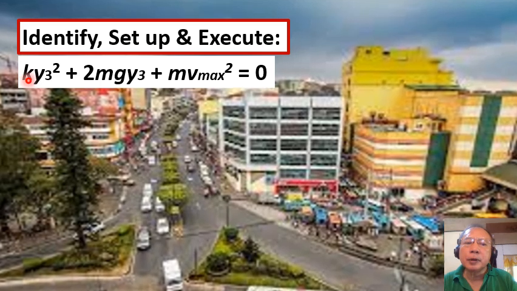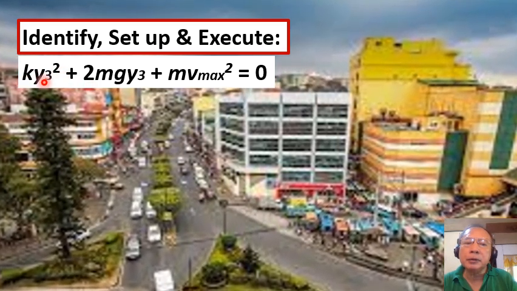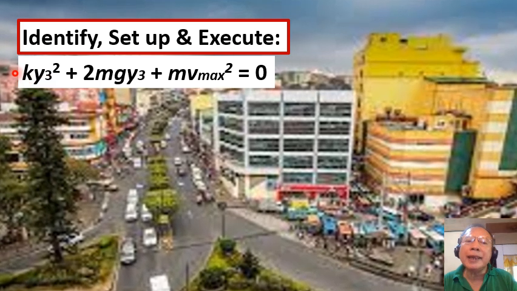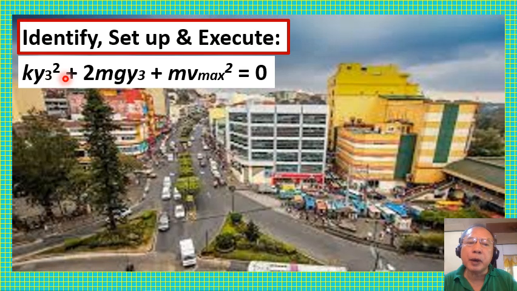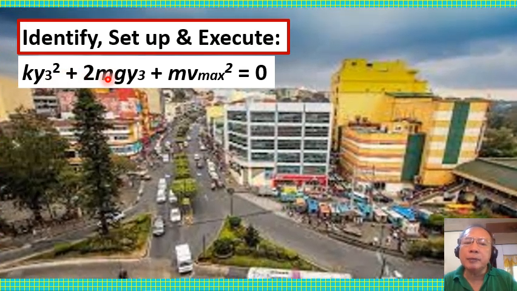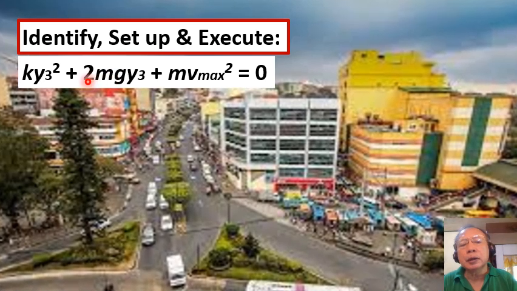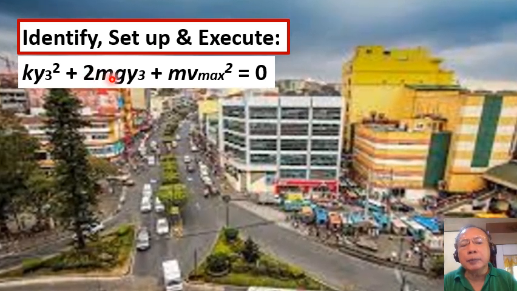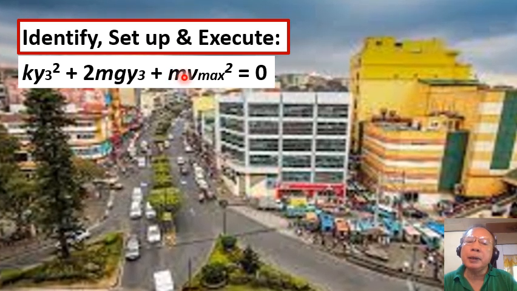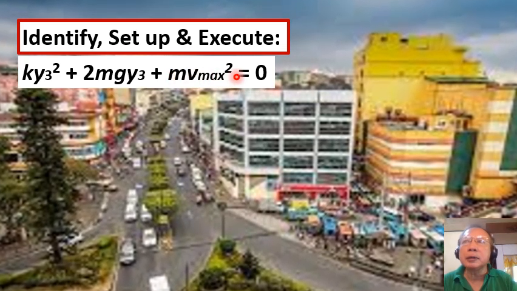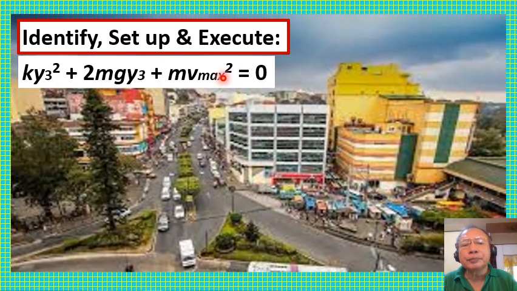2 multiplied by 1/2 k y sub 3 squared will eliminate the coefficient 1/2, so we just have k y sub 3 squared. And for m g y sub 3, when multiplied by 2, of course, it becomes 2 m g y sub 3. And for 1/2 m v max squared, we also eliminate the 1/2.